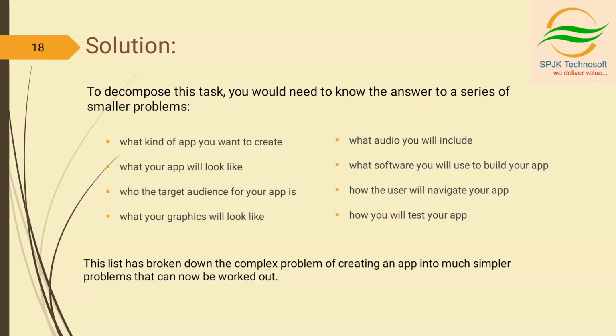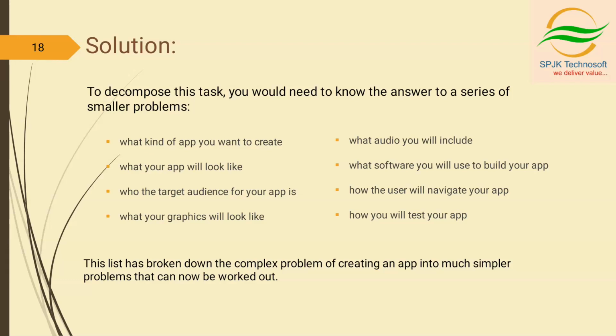You should design the app by considering the audience also, and what your graphics, effects, animations and design will look like, what audio we will use. Audio also plays an important role, right? Which type of audio you should include, and what software you're going to use to build your app. In designing an app you will have many software options, and you should use the one which is easier for you. And next, how the user will navigate your app and how you will test your app. So these are the main simple basic steps to design an app. We should learn about this.